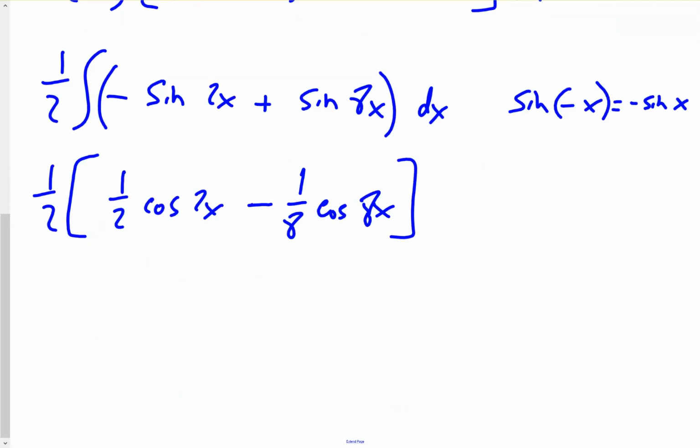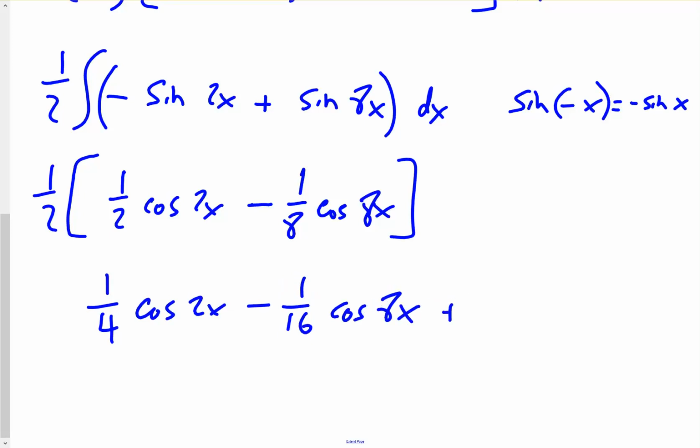Okay, and if we distribute the 1/2, we would get 1/4 cosine of 2x minus 1/16 cosine of 8x plus c. And that would be the final answer.